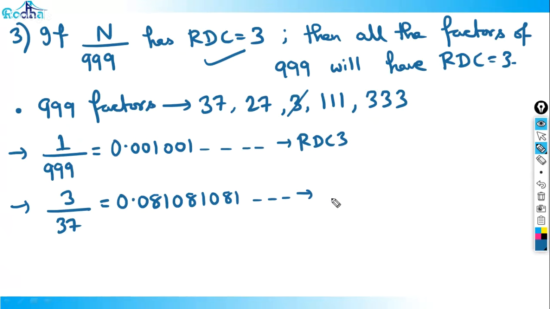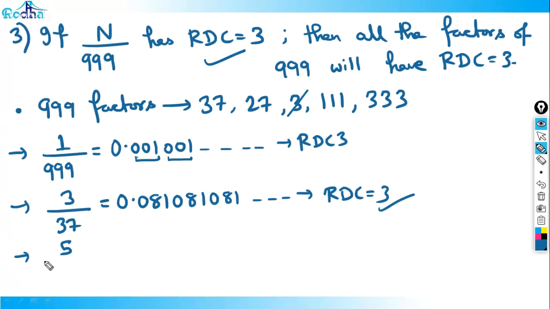What is the RDC? RDC is 3. That's what I'm saying. If a number divided by triple nine has RDC 3, that means repeating after every three digits. In that case, if I divide by any factor of 999, its RDC will remain 3.